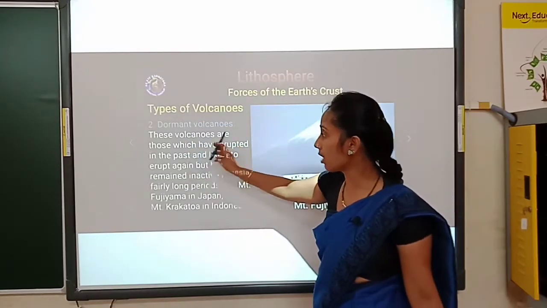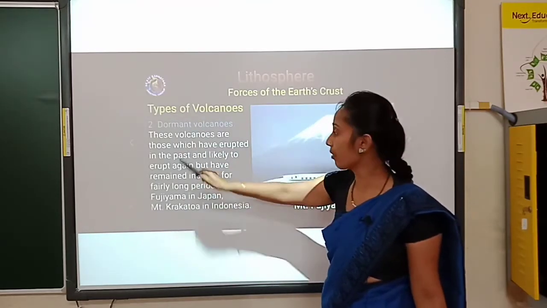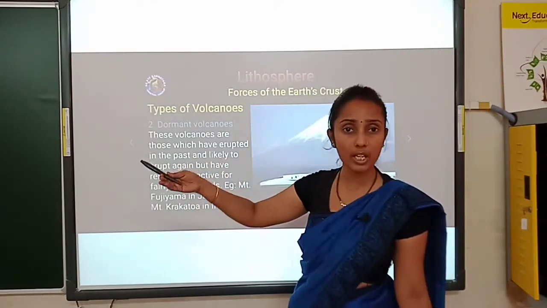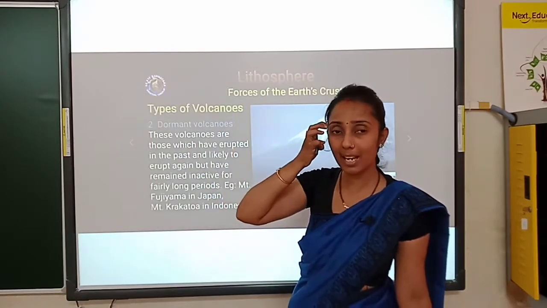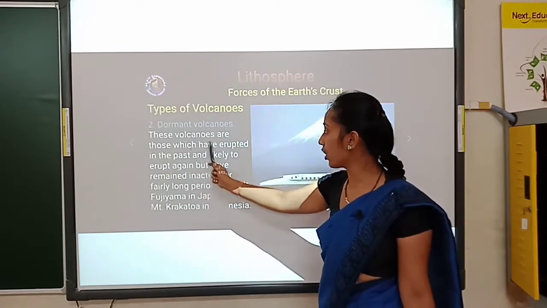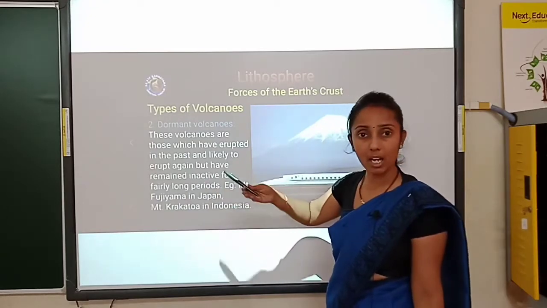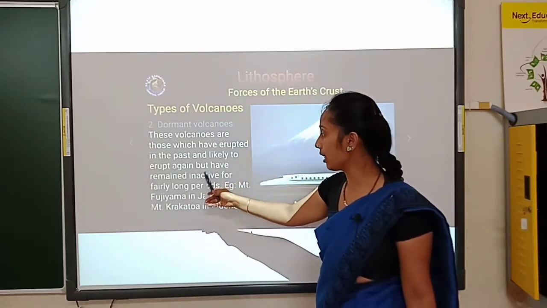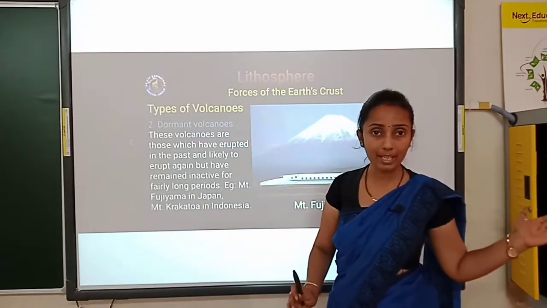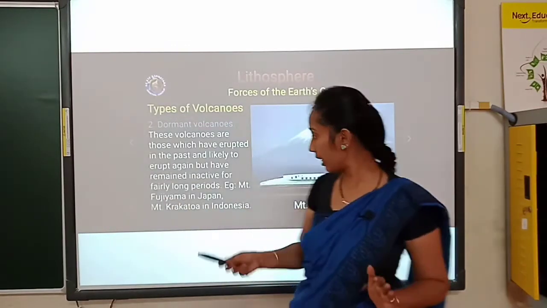See, dormant volcanoes are those which have erupted in the past, for example five years back, and are likely to erupt again, maybe after two or three years, at that place. But they have remained inactive for a fairly long time.